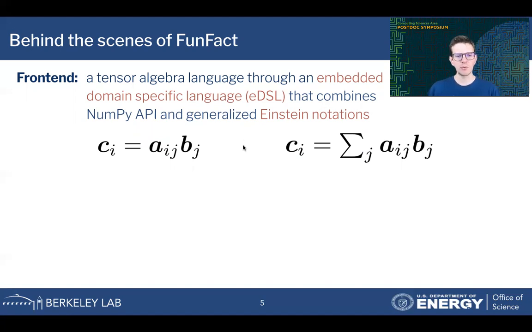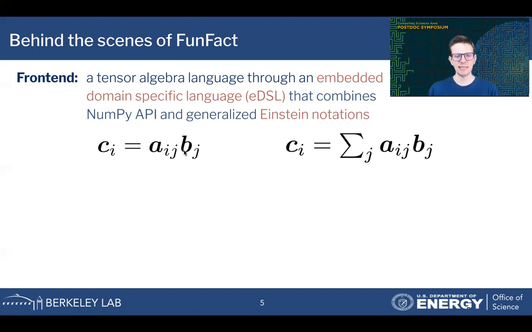For those who are not familiar with Einstein notation, I've given a simple example on the slide. Here on the left-hand side, the boldface symbols are tensors, and the subscripts are indices or modes of these tensors. So for example, this tensor A has two indices labeled I and J. So this is a matrix, a two-way array. The B tensor has just one index, so this is a vector.